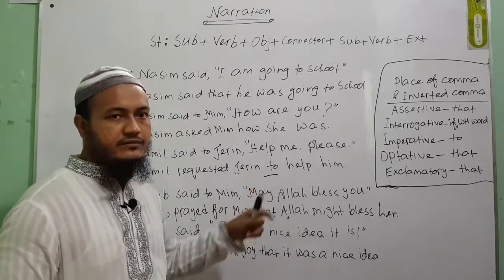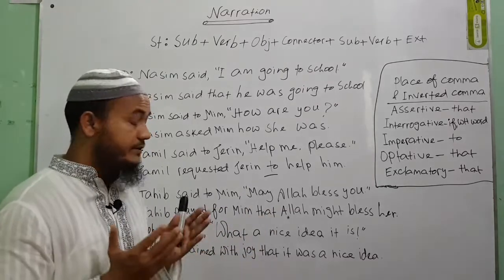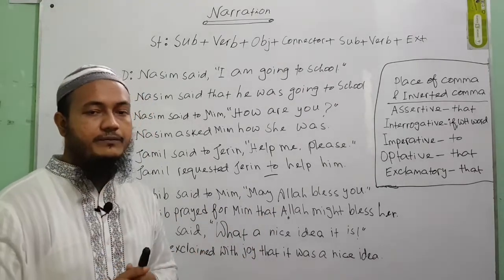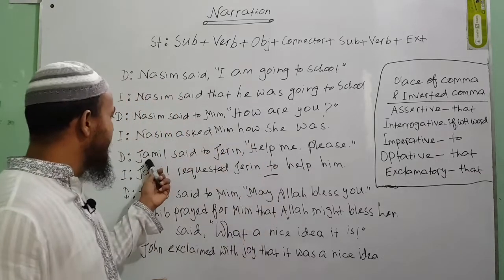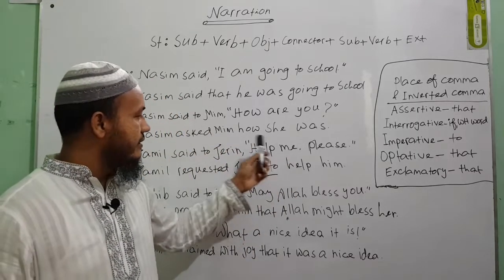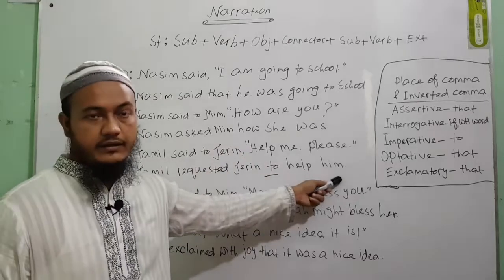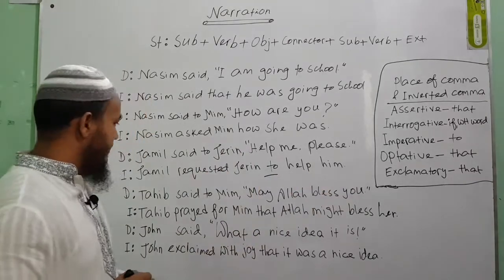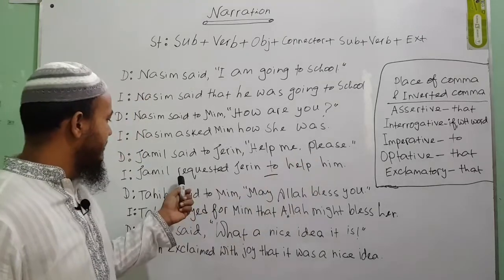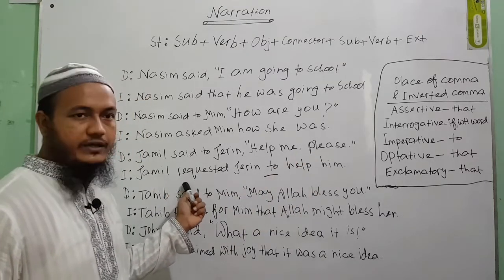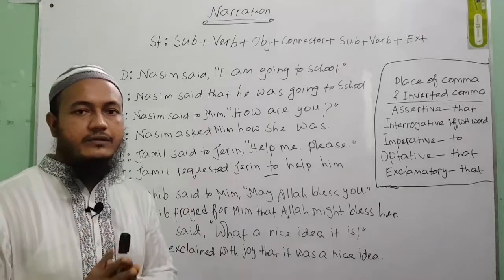After the preposition to, we normally use the present form of the verb. So to help, and me means Jamil. What's the object pronoun of Jamil? It's him. We don't need to write please, because we have already used requested as the reporting verb.